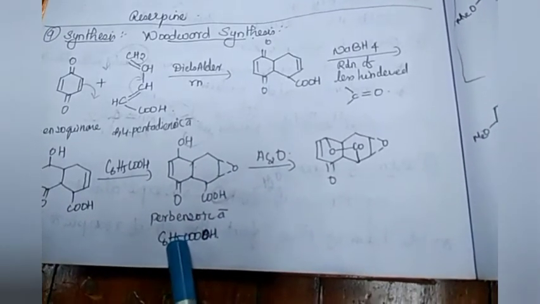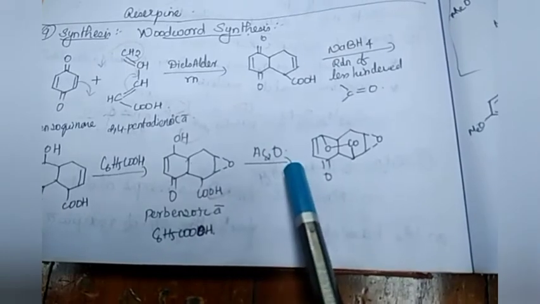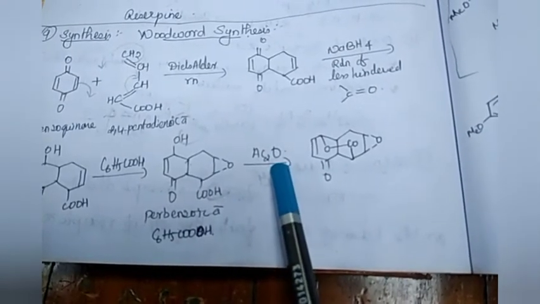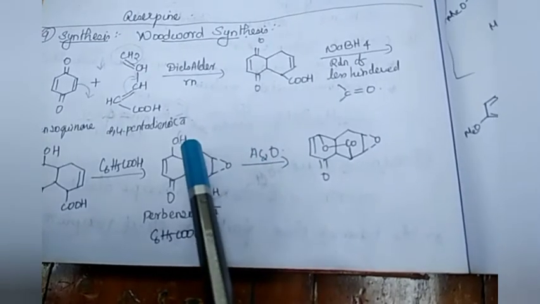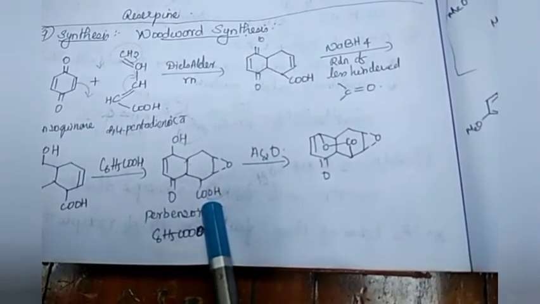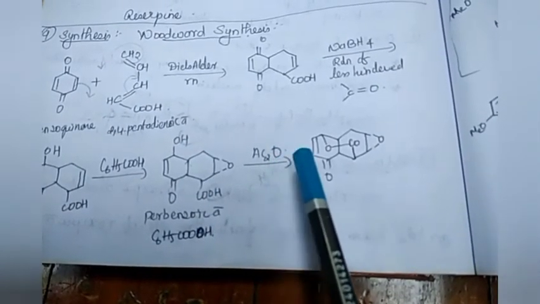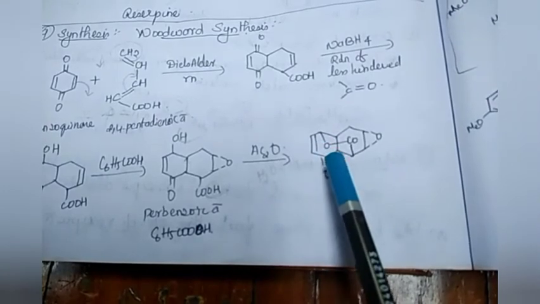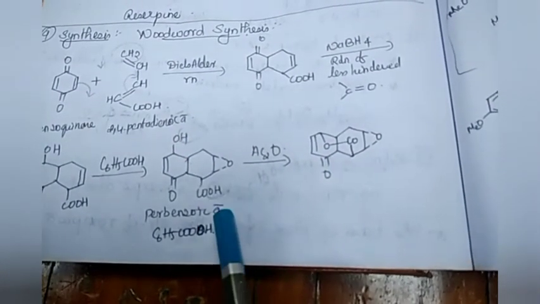Now this on treatment with acetic anhydride loses water, a hydrogen from here and OH from this COOH is removed as water by the anhydride, and you can see how the bond is formed between this OH and this COOH.